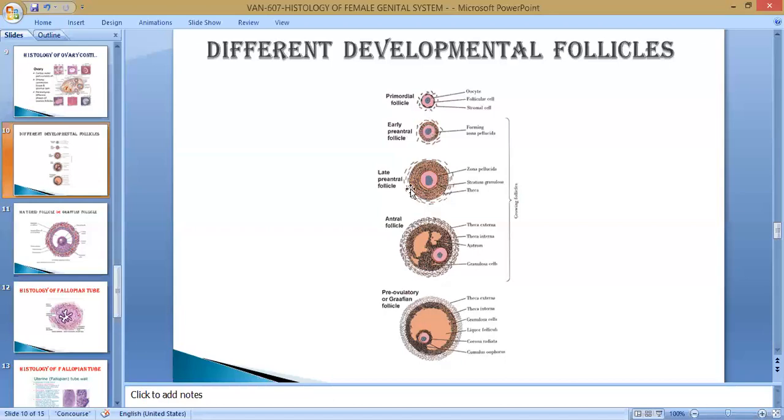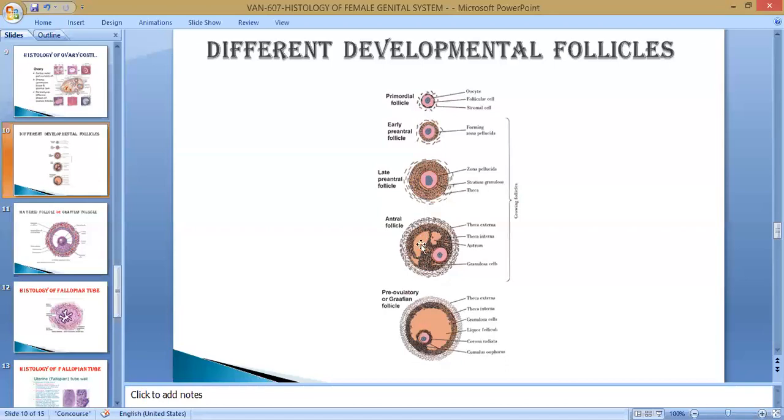Later on, again the thickness of this layer increases, and it becomes near to matured, and this is known as the secondary follicle. Secondary follicles, and this is known as the Graafian follicle, the matured follicle having the antrum inside.